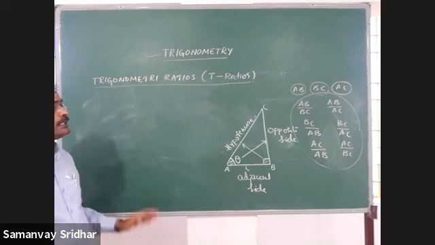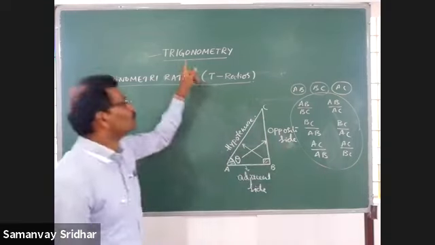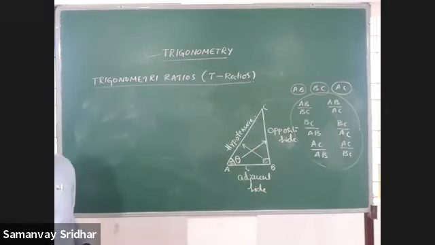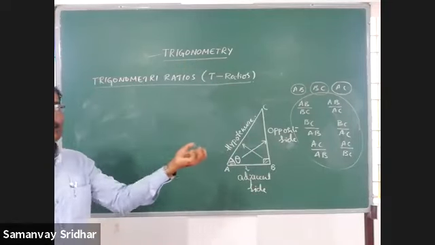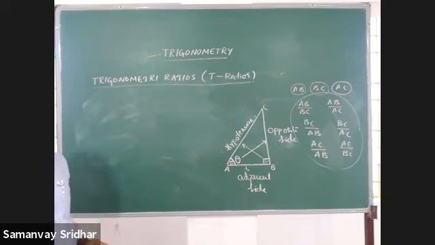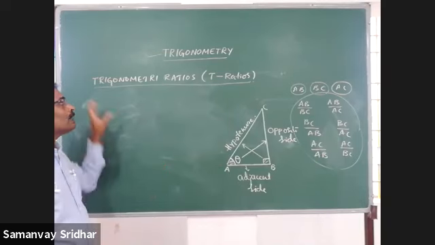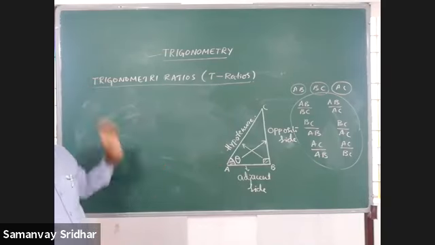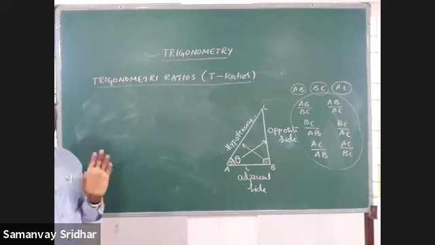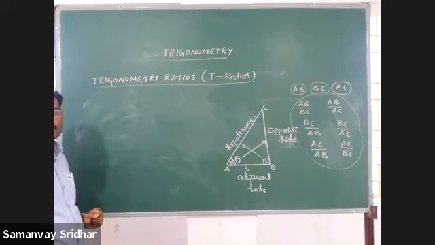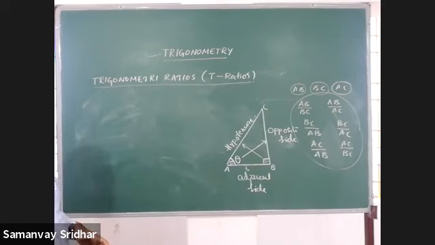Now we have to see these ratios with respect to trigonometry. What is the importance of them? Here we discuss the 6 ratios. Which are those 6 ratios that we have to see first with respect to trigonometry? Okay, it is the information, that's all.